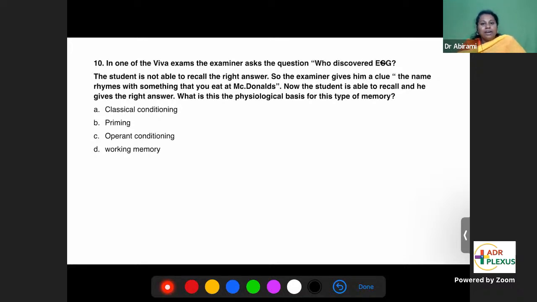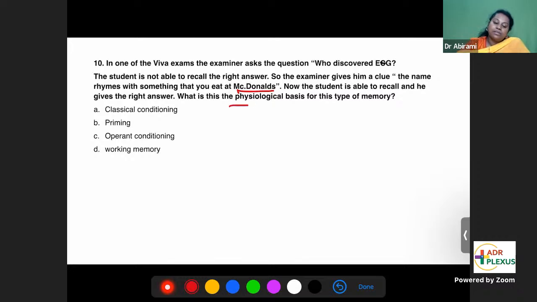They are trying to correlate. You eat burger. Yes, good, Dr. Karthik. Rhyming. He's trying to get that name, Hans Berger. The person who discovered EEG is Hans Berger. To get that name Berger, the examiner is giving a clue: McDonald's, something related to burger. So you get that name Berger. Now the student is able to recall the right answer.